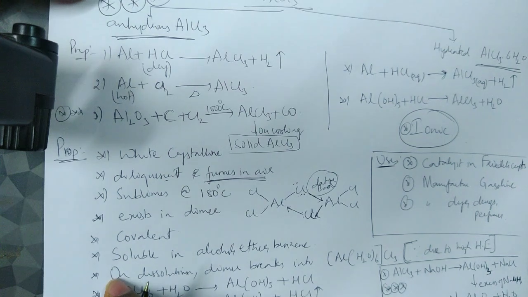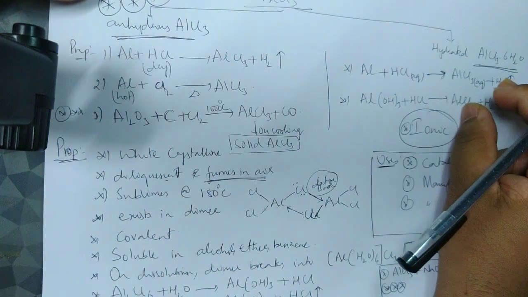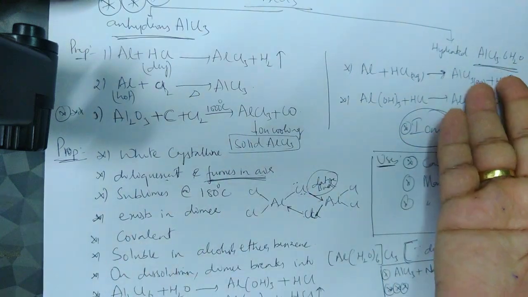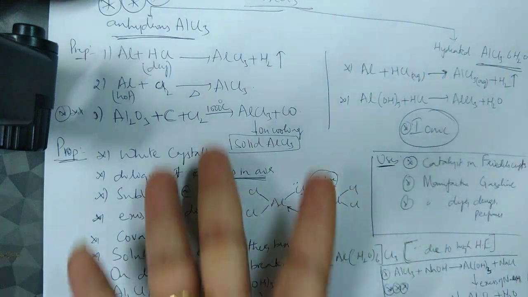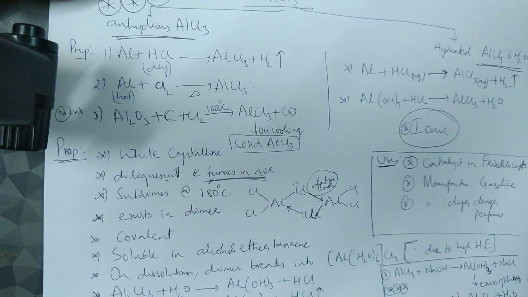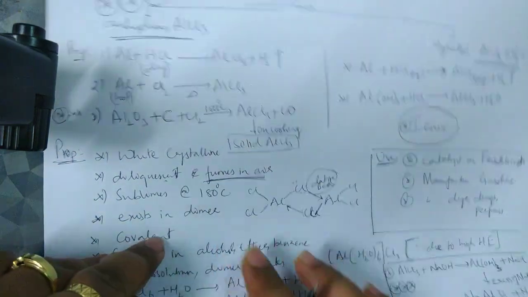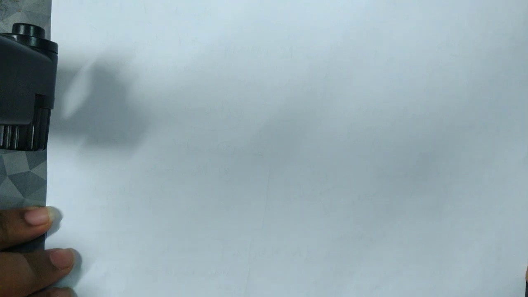Regarding hydrated aluminum chloride, we don't have much usage. In fact, its uses also come under this. On heating it, we get rid of the water molecules and it becomes the anhydrous form. Okay, fine. So that's about AlCl3. And now the last compound. In fact, we have another one, but it is not so important; relatively, this is the last important compound,